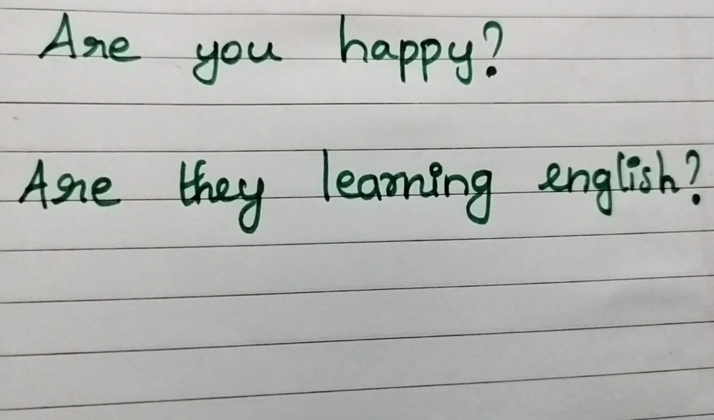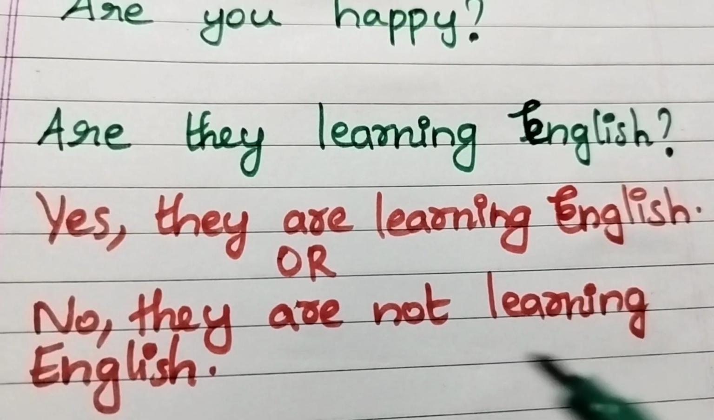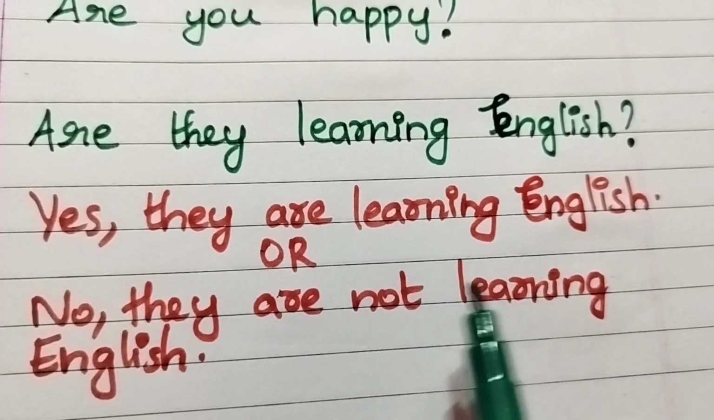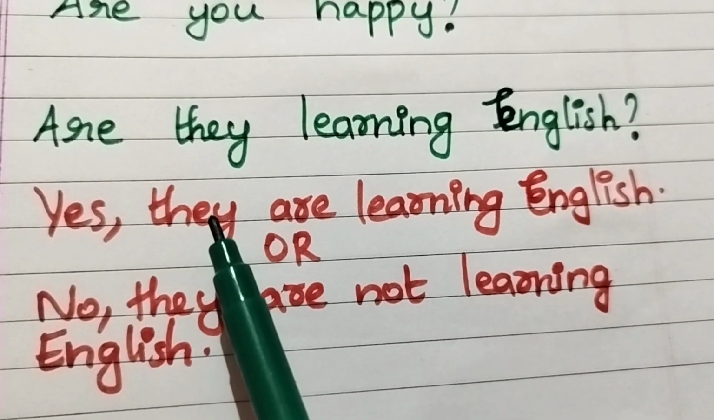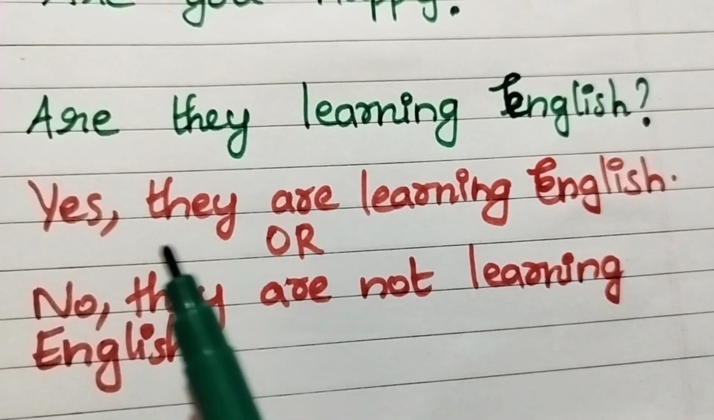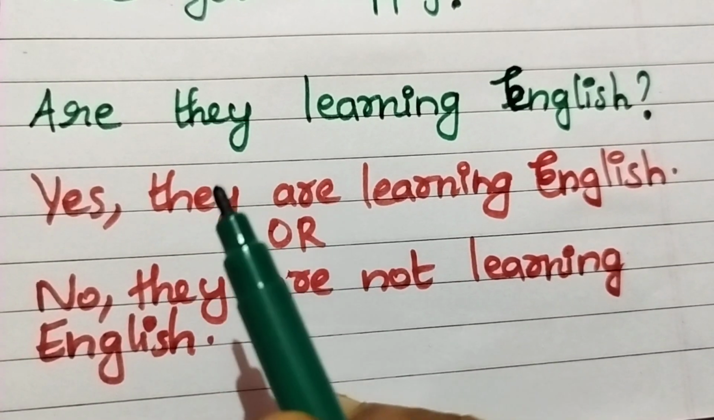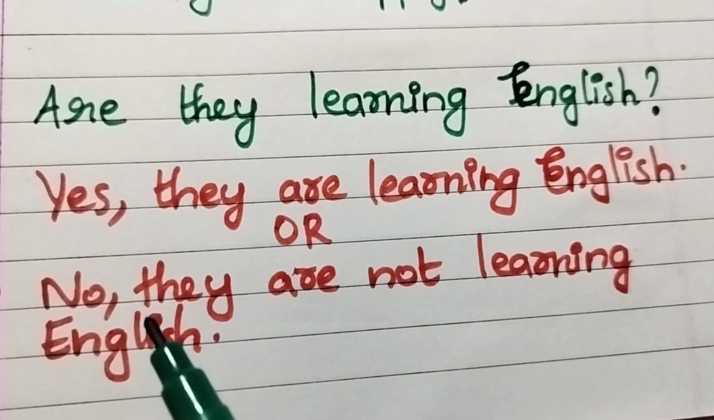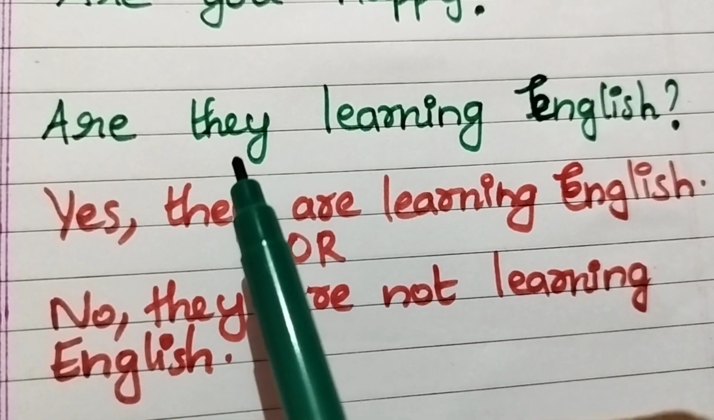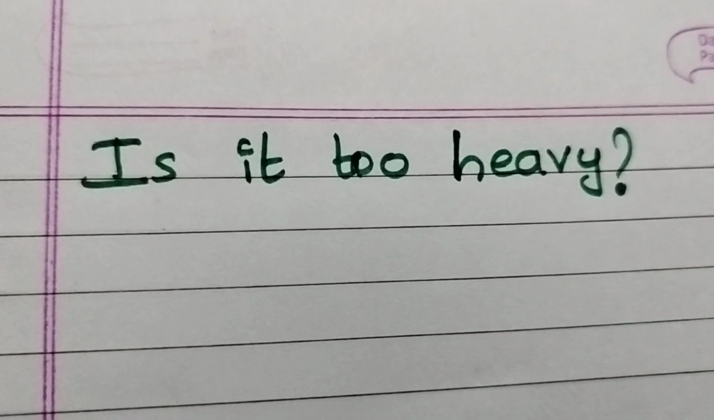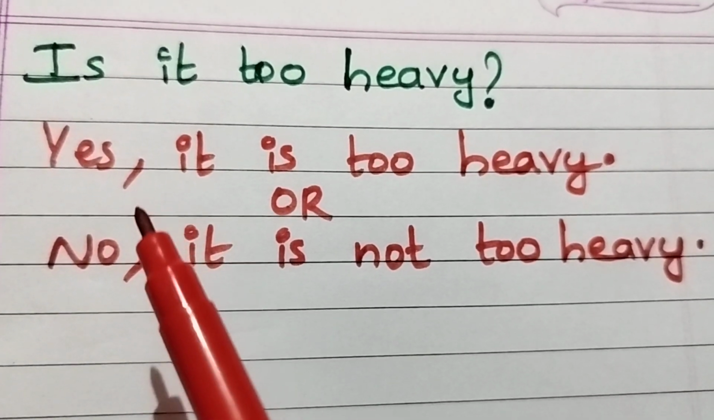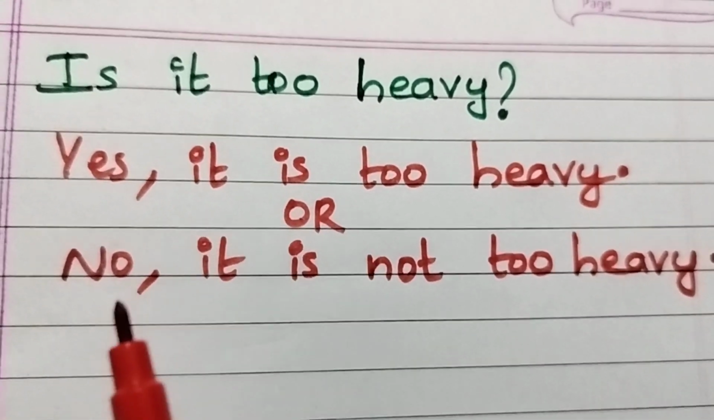So what could be the answer for this question? You could reply yes, they are learning English or no, they are not learning English. So in both these sentences, the pronoun comes first and then the helping verb because these sentences are positive and negative respectively. But in an interrogative sentence, the helping verb comes first and then the pronoun comes next. One more example, is it too heavy? You could answer yes, it is too heavy or no, it is not too heavy.